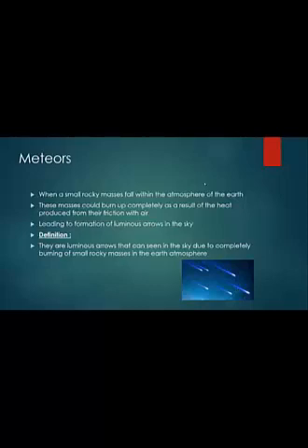So the meteors are luminous arrows that can be seen in the sky due to the complete burning of small rocky masses as a result of friction with the Earth's atmosphere.